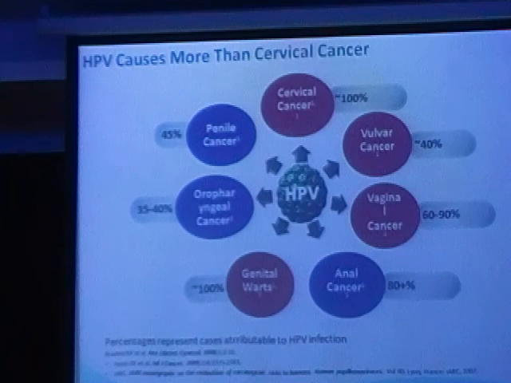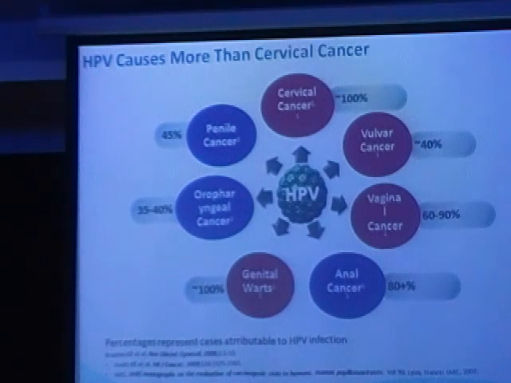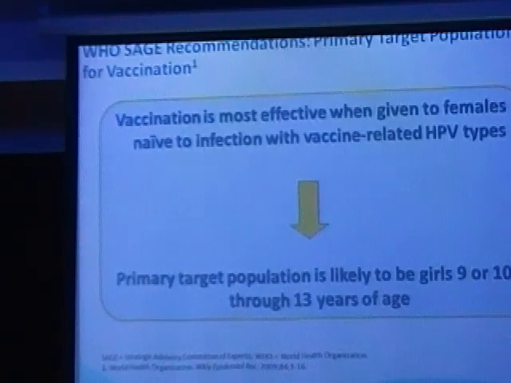Why I put all of this is the vaccine that we are talking about, though it is for 16 and 18, gives cross immunity, it gives cross protection for those which cause all these conditions also. So the vaccine will not be helpful only for cervical cancers. It will be helpful to protect against all these conditions also because of the cross immunity that comes in from this.